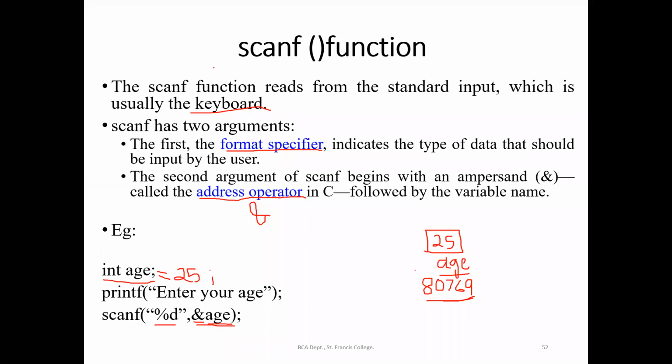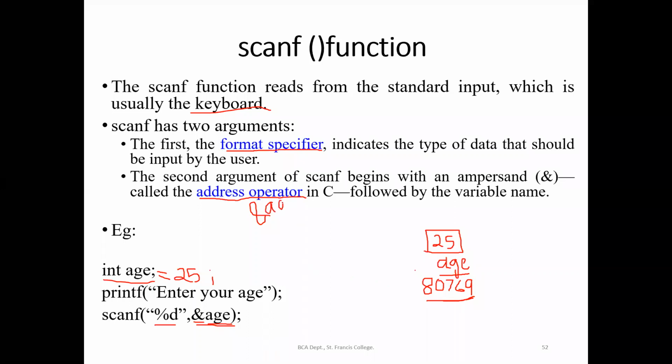Here, what is the address? 80769. And what is the value of the variable? 25, right? So in order to get the value of the variable, we can just mention age. But if you want to get the address of the variable, you have to mention ampersand age.